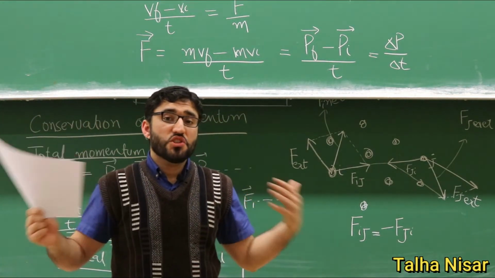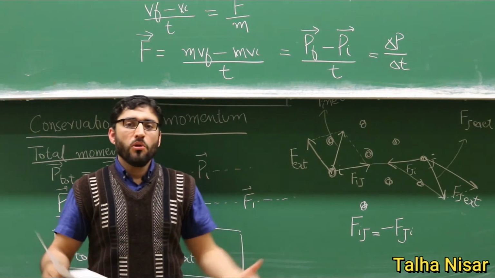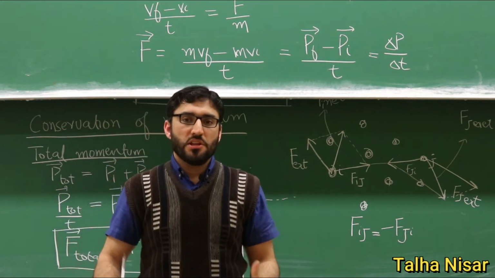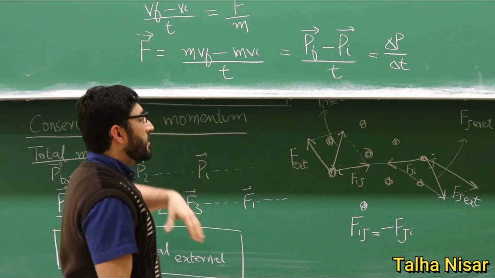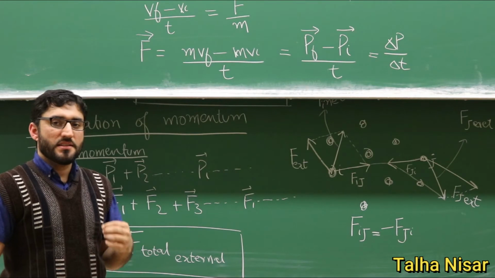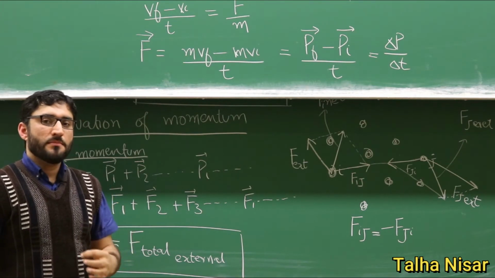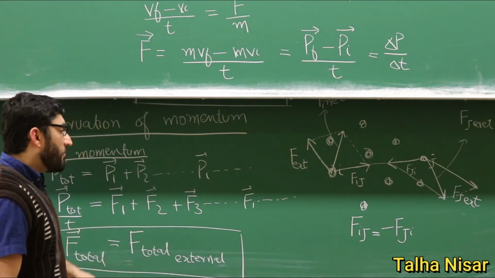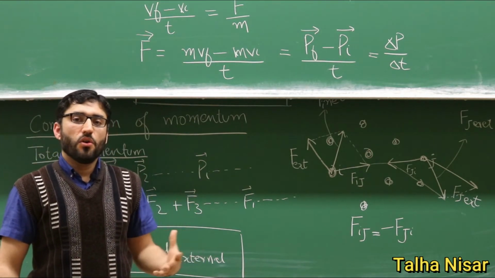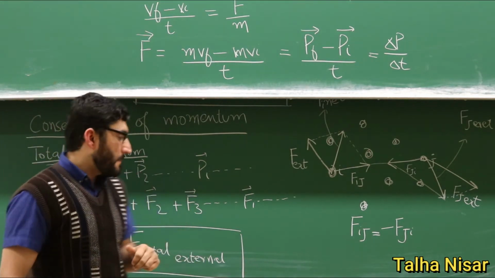But if there is no external force, all the internal interactions will cancel each other and the momentum will not change. The only thing that can change the momentum of a system is the external force. If there is no external force, there is no change in momentum.